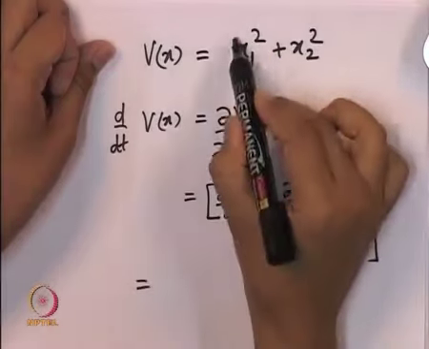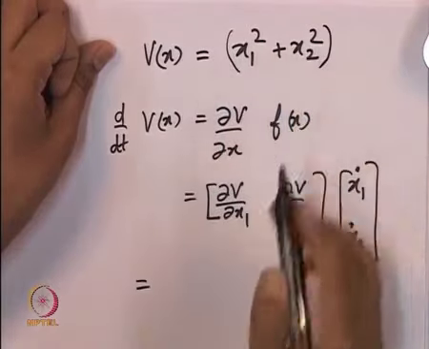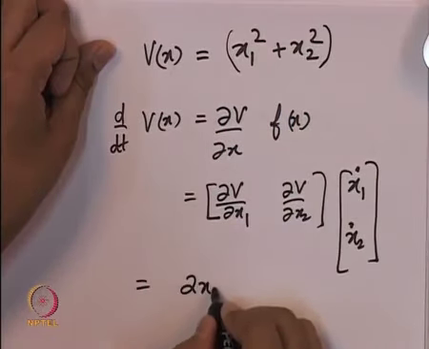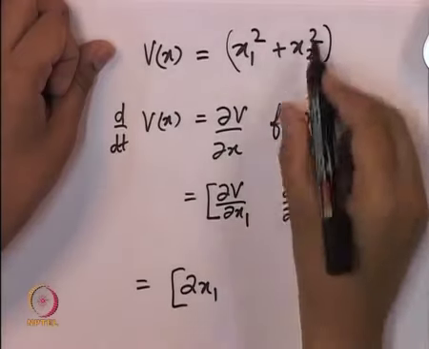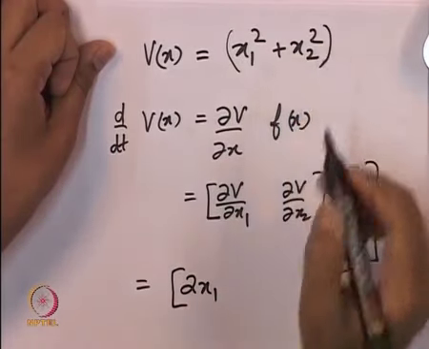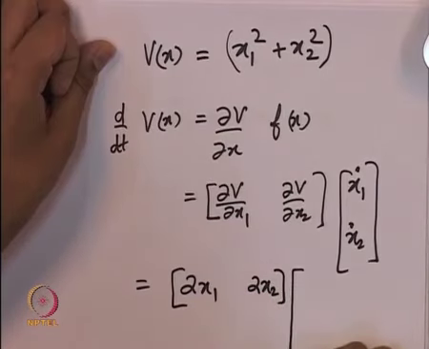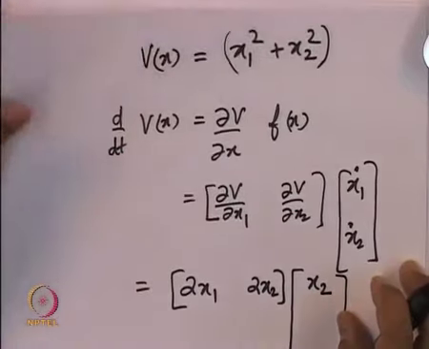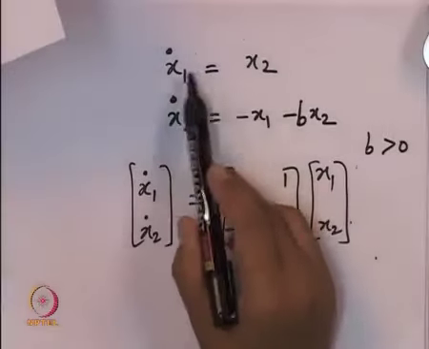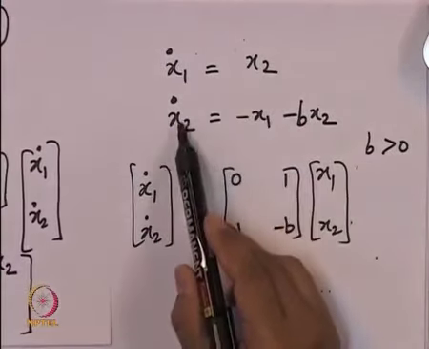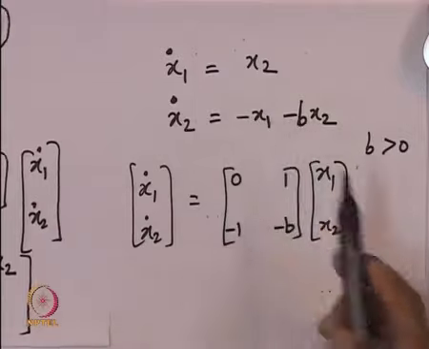So, the partial derivative of this function with respect to x1 is nothing but 2x1, and the partial derivative with respect to x2 is nothing but 2x2. x1 dot was equal to x2, and x2 dot we will write as minus x1 minus b x2.